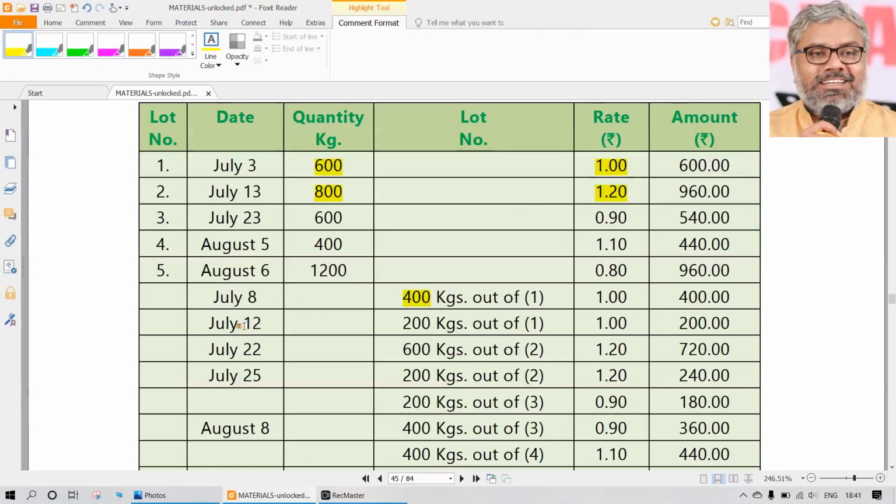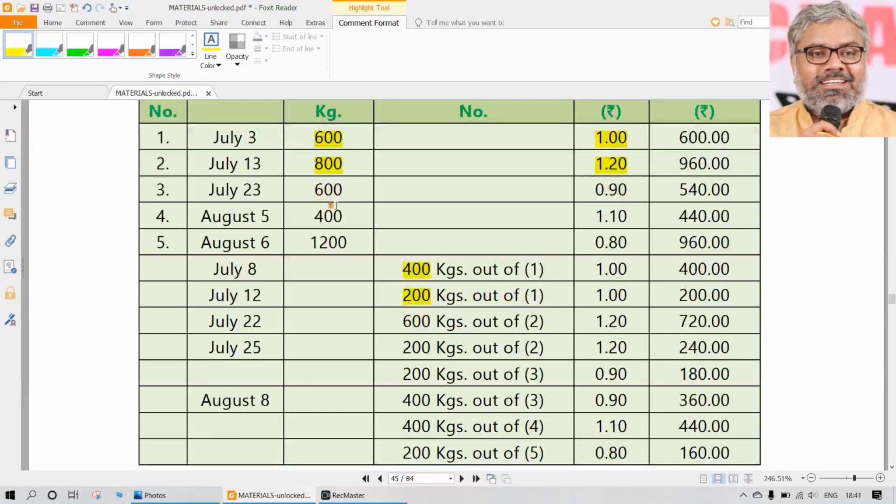No option. Again, on the 12th, before July 13th, 200 kgs are issued. Still there are 200 kgs, right? Of the 600, 400 is issued and 200 is the balance. That also has to be issued at 1 rupee only. The last column is just the multiplication of the quantity and the price. This is simple arithmetic, quantity multiplied by price, so that is not the important part. The main thing is how this price is computed.